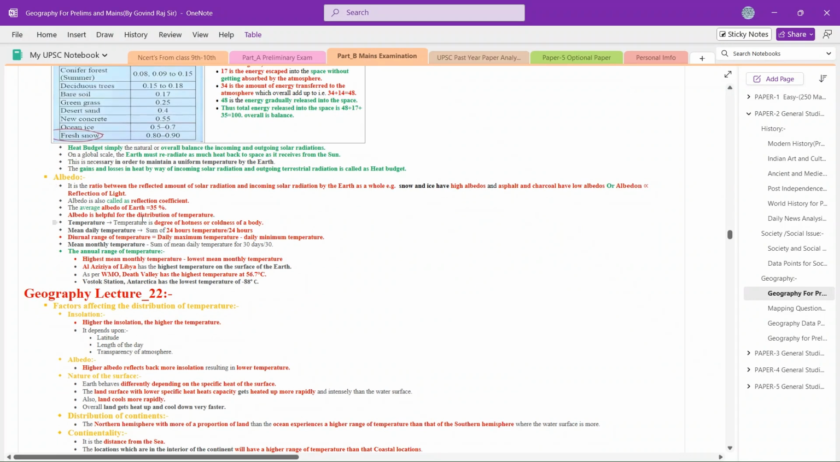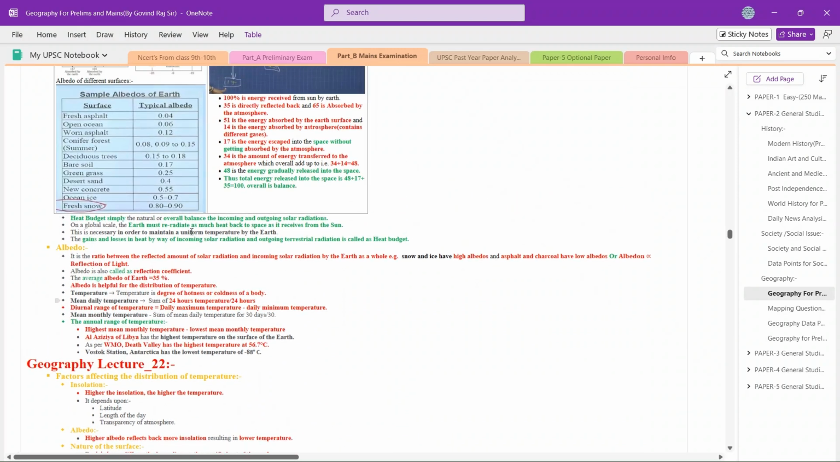Albedo is directly proportional to the reflection of the light. Albedo is also called the reflection coefficient. The average albedo of the earth is 35%. Albedo is helpful for the distribution of temperature. What is temperature? Temperature is the degree of hotness or coldness of a body. Mean daily temperature is the sum of the temperatures of all 24 hours divided by 24, and that gives us the mean daily temperature.